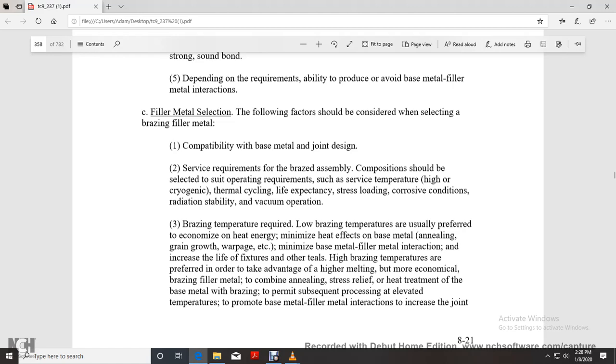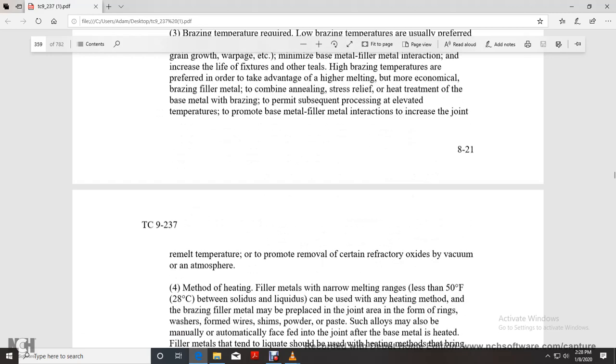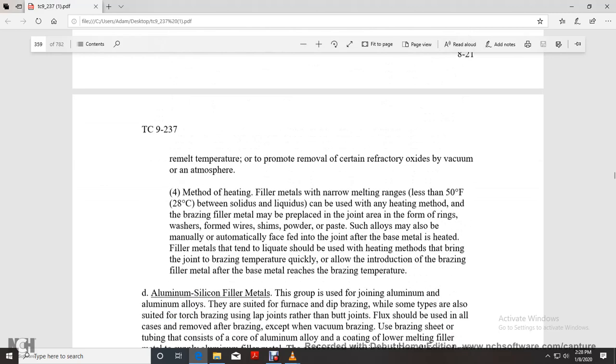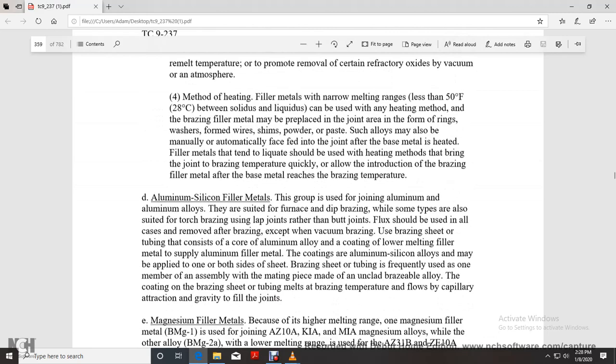In other cases, high brazing temperatures are preferred in order to take advantage of high melting, more economic brazing filler metals, to combine annealing, stress relief, and heat treatment of the base metal with the brazing, or to permit subsequent process at elevated temperature. Base and filler metal to filler metal interactions increase the joint remelt temperature or promote removal of certain refractory oxides in a vacuum or atmosphere.